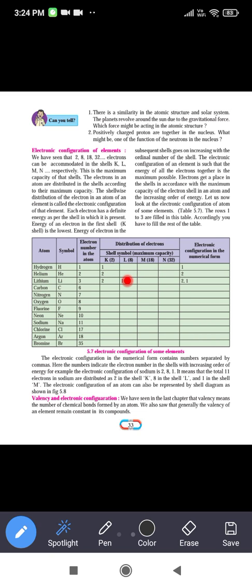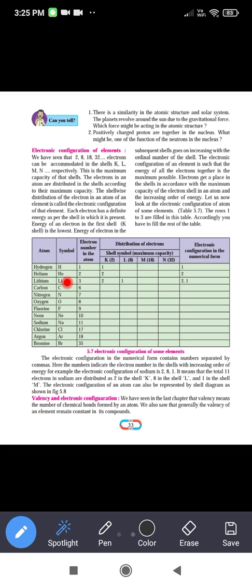Next, the element helium, its symbol is He. The atomic number is 2, therefore the number of electrons is also 2. Now those 2 electrons will be filled in the K shell because its maximum capacity is 2.